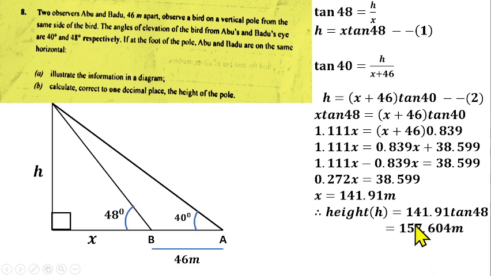If you multiply that out, that gives us 157.604 meters, which you have to approximate to 1 decimal place, and that should give us 157.6 meters for the height of the pole. So that's the solution for question number 8.